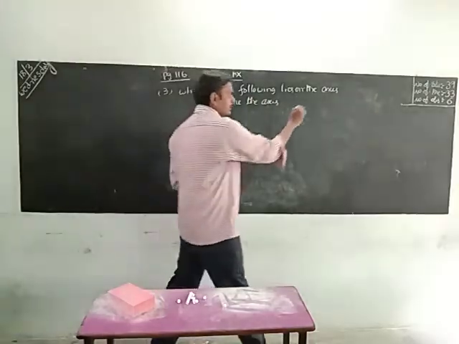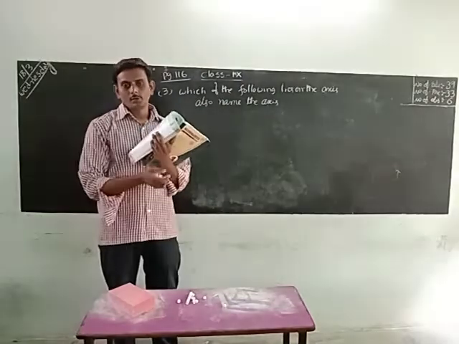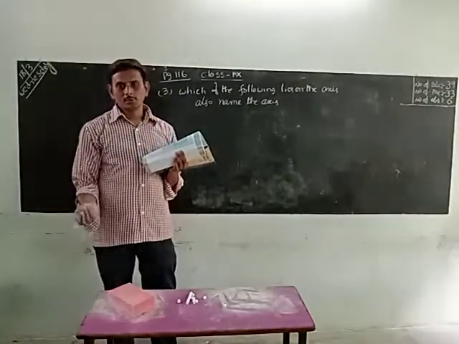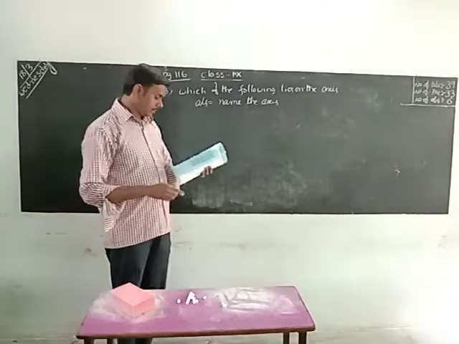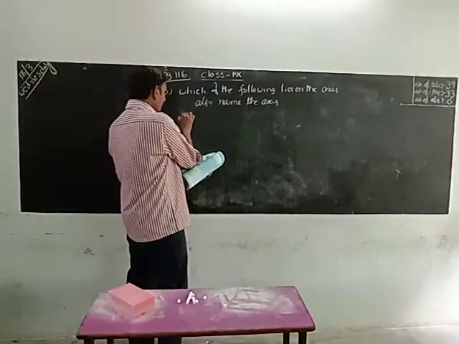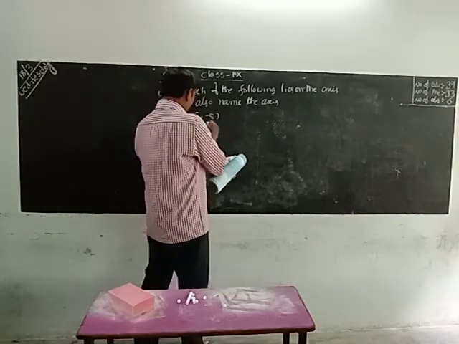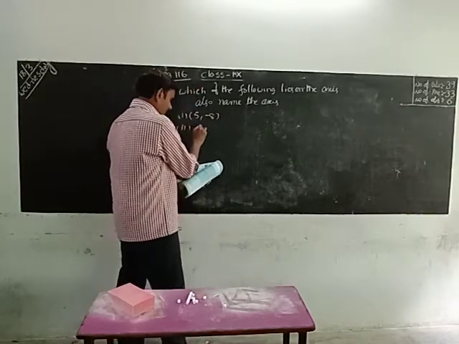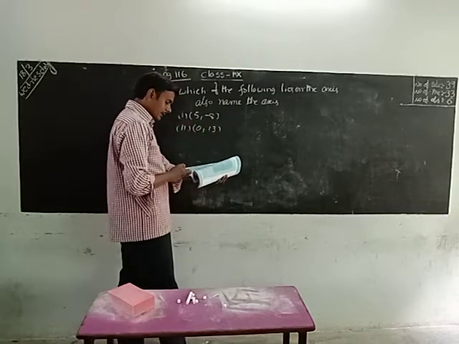Lies on axis means one coordinate should be 0, or both coordinates should be 0. One coordinate should be 0 or two coordinates should be 0. Okay, in the first one 5 comma minus 8, second one 0 comma 13. All sums I will not discuss here, only some more sums.